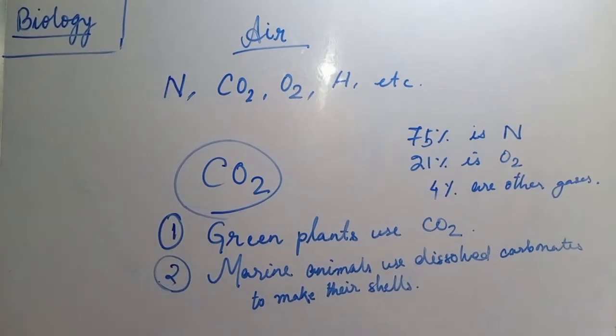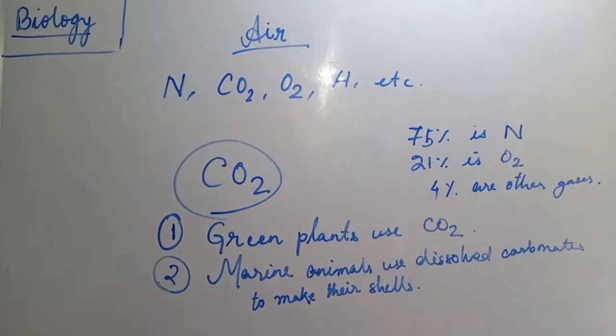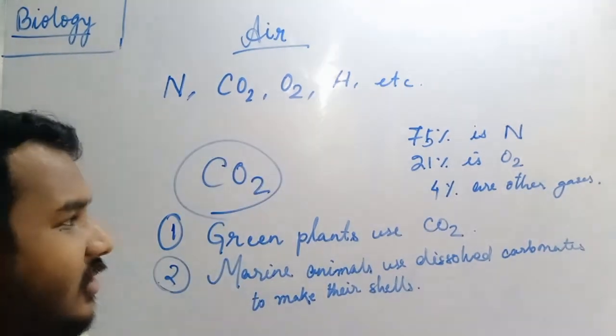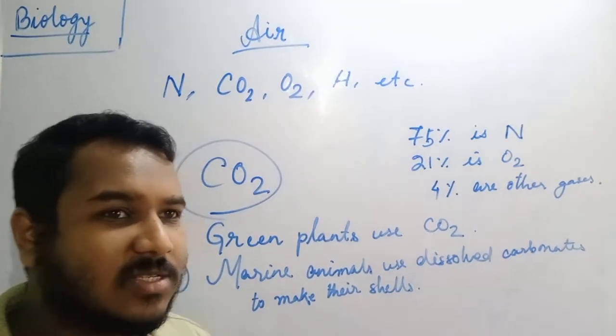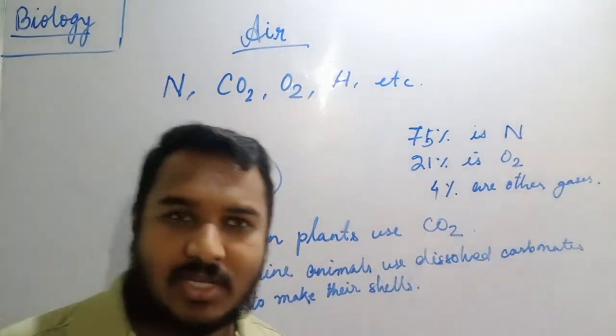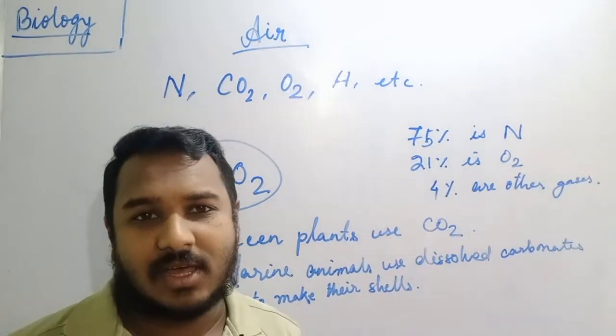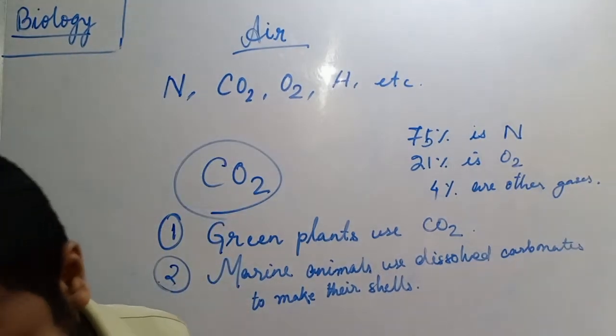Shells means, what are shells? The harder covering which is outside their body is called shells. So in two ways this carbon dioxide is fixed. First, the green plants are using carbon dioxide. Second, the marine animals are using this carbon dioxide.